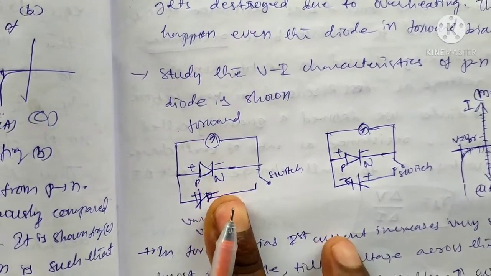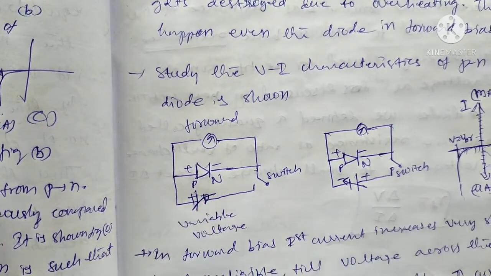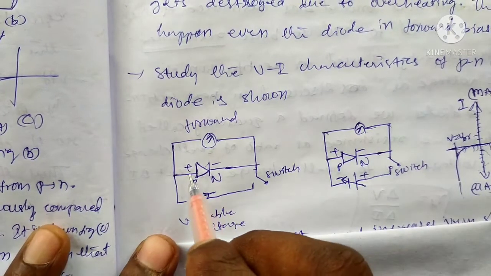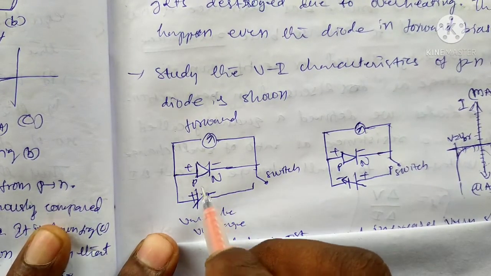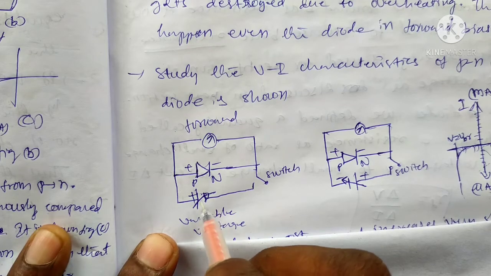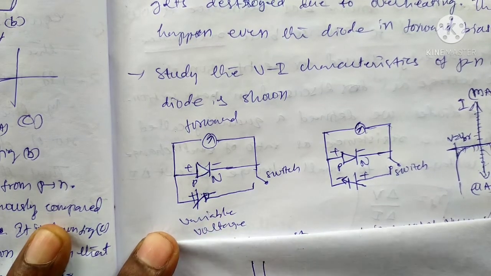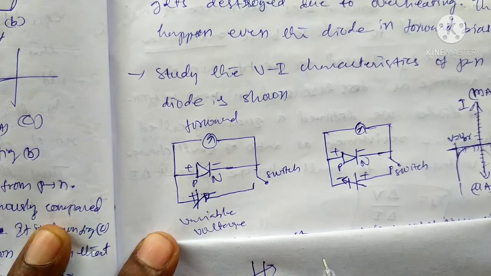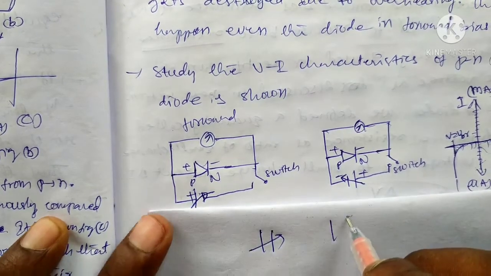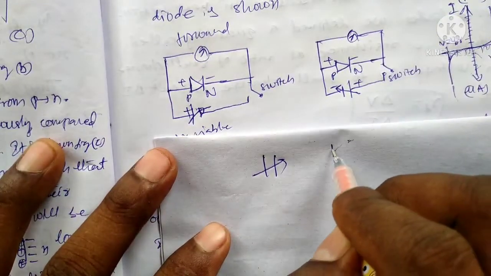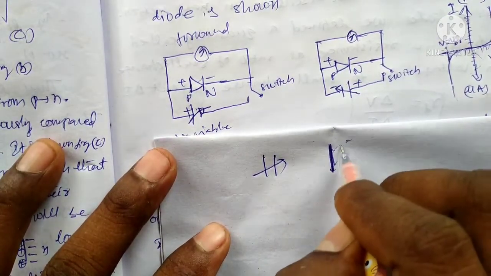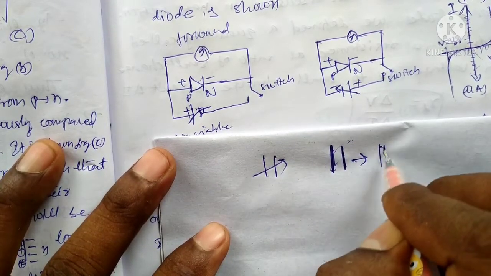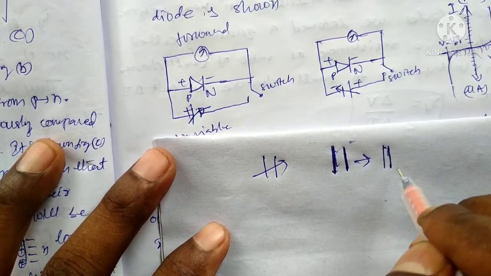In the case of forward bias, the junction is there. In the PN junction diode, the positive terminal and negative terminal are connected to the battery. This is the symbol of the battery. It is a variable battery. Applying the voltage, the depletion layer will decrease. Initially, when connected to the battery, the width of the depletion layer will decrease.